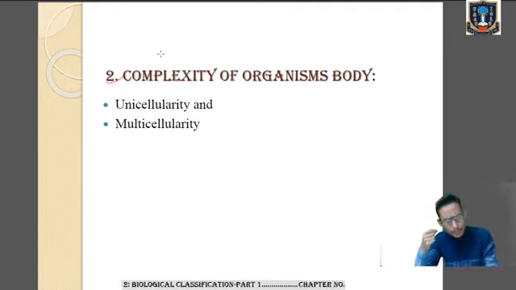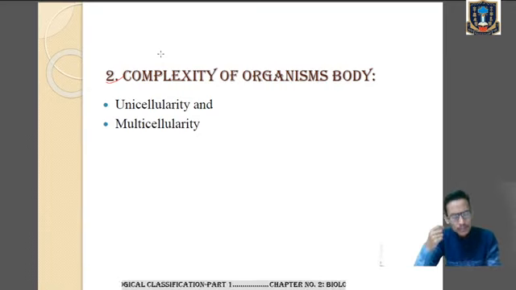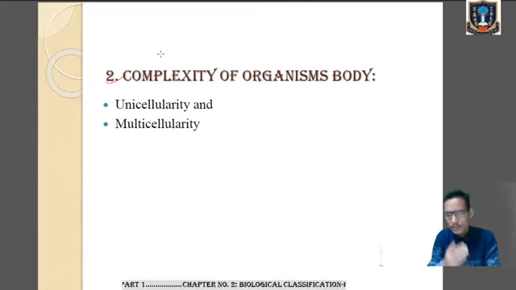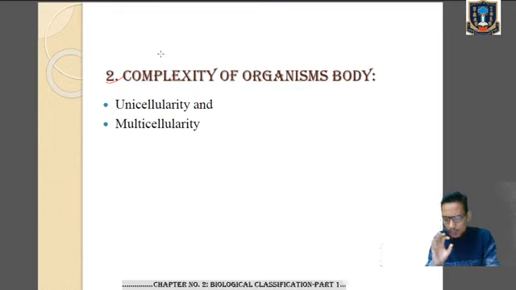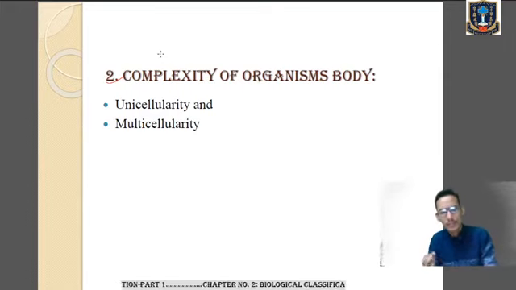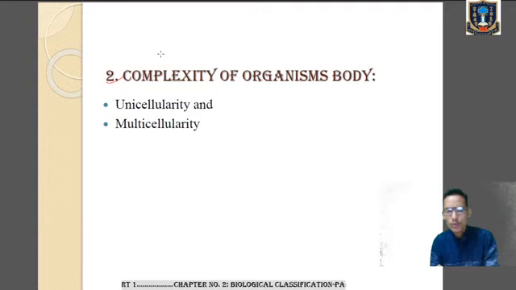And these complex eukaryotes used to be multicellular. Multi means many. They are composed of more than one cell, where we can see the division of labor. That means the work or the functions of the cell has been divided among the group of cells, because we have learned that cells having the same functions will form a tissue, tissue will form an organ, organ will form a system, that we have learned. Clear? So from the simple prokaryotes, the complex multicellular eukaryotes came into evolution.